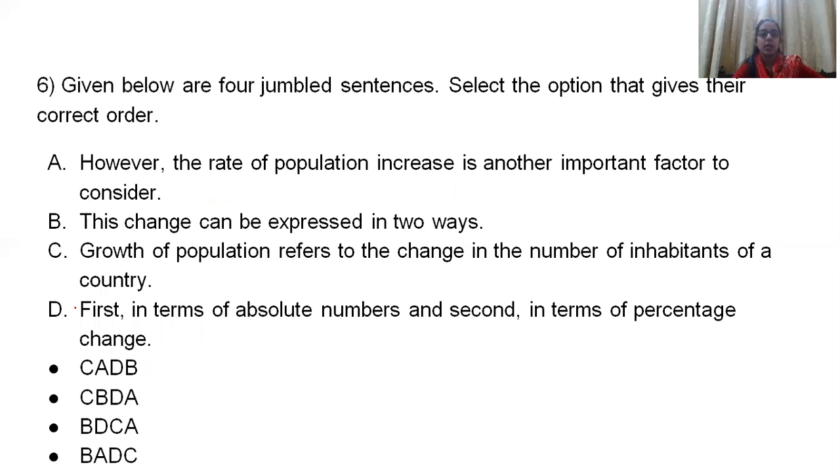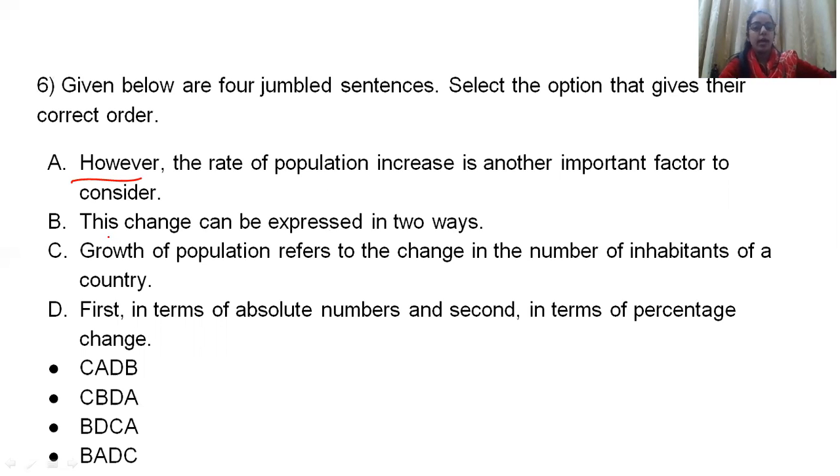Now question number 6. Given below are 4 sentences, select the option that gives their correct order. Now these sentences are jumbled. Okay. A, B, C, D are jumbled and you have to choose the correct order of these sentences, what will come first, what will come second. Read the sentences. However, first of all, we have to identify the first sentence, the introduction sentence. Now, an introduction sentence will not start with 'however'. Generally, some more information will be there prior to this, and then it will be this particular statement. So we cannot count it as the first sentence.